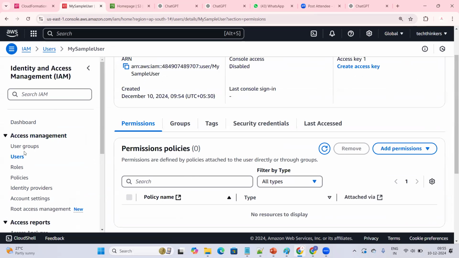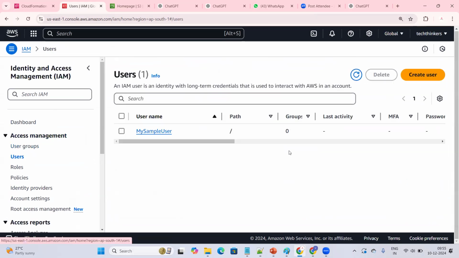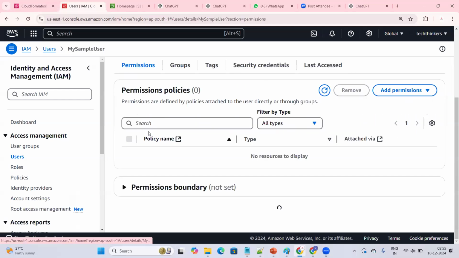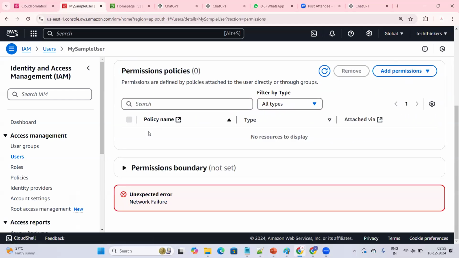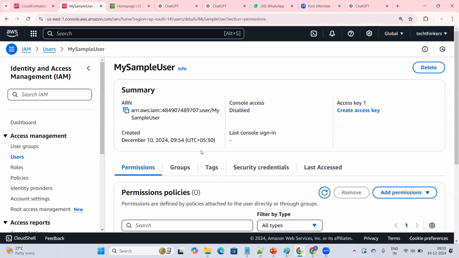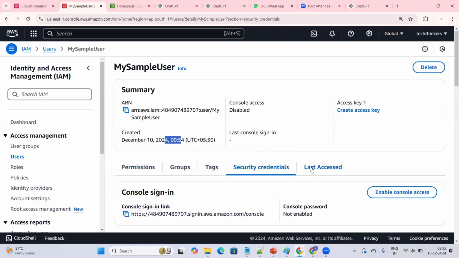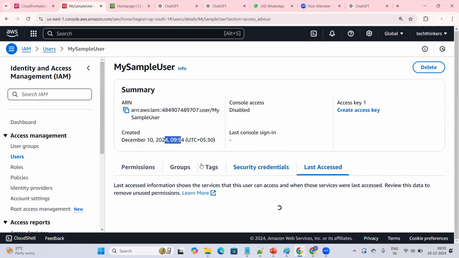User groups, users. I'm creating a user called my sample user. If you open the user, you can see what things have been attached to this one. It has only just been created. Hope you understood how we are creating infrastructure.